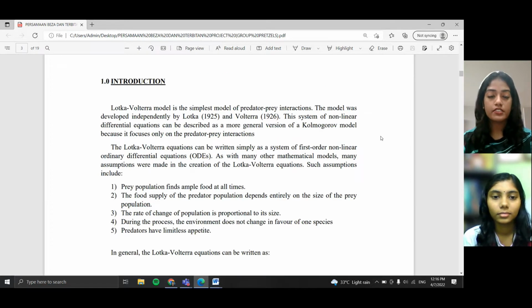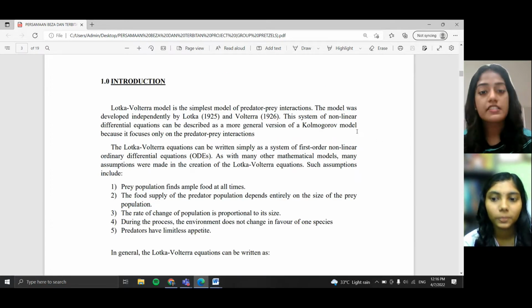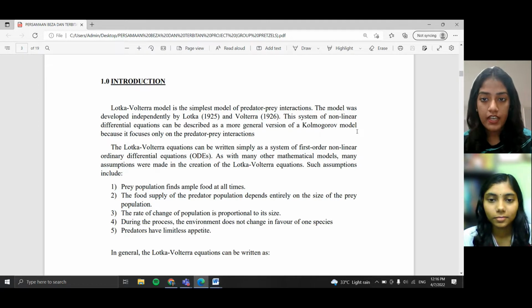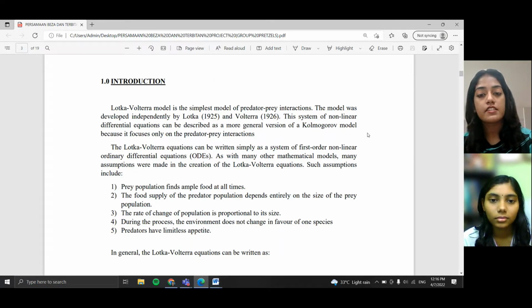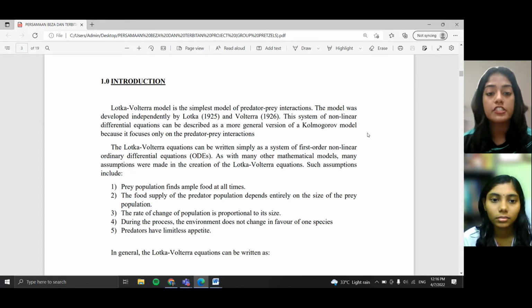As an introduction, I would like to start by explaining the Lotka-Volterra model. It is the simplest model of predator-prey interactions, and the model was developed independently by Lotka in 1925 and Volterra in 1926. The equations in the Lotka-Volterra model can be written simply as a system of first-order nonlinear ordinary differential equations.